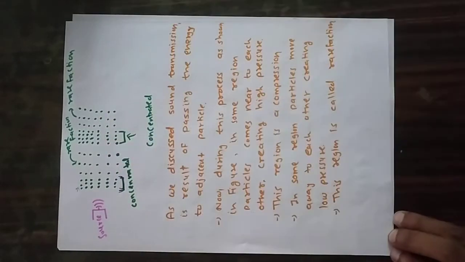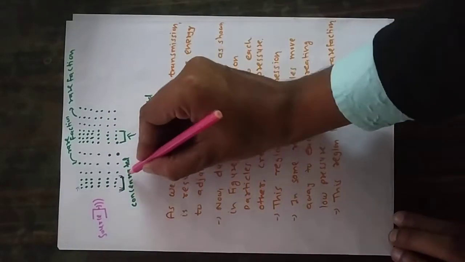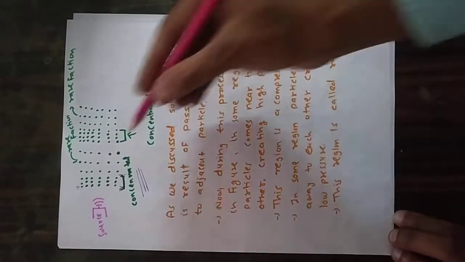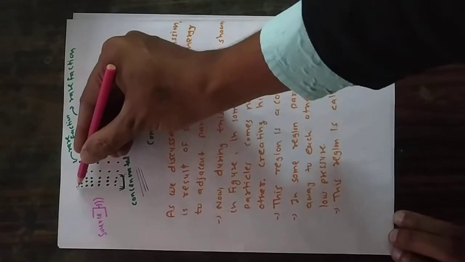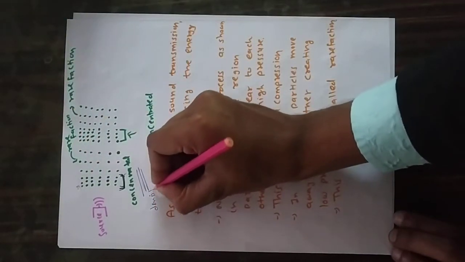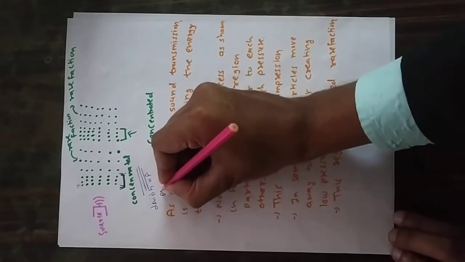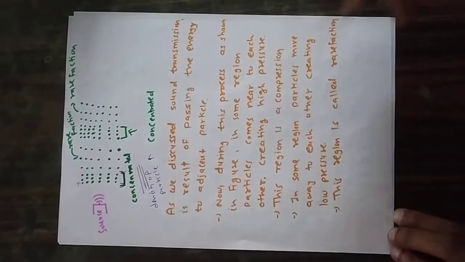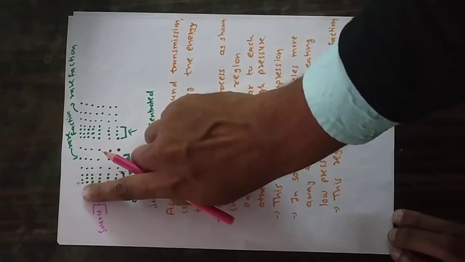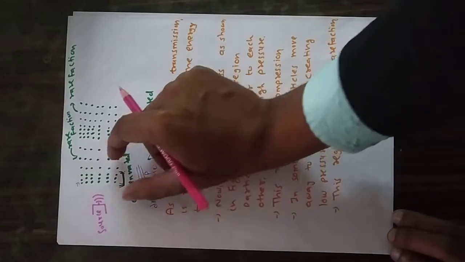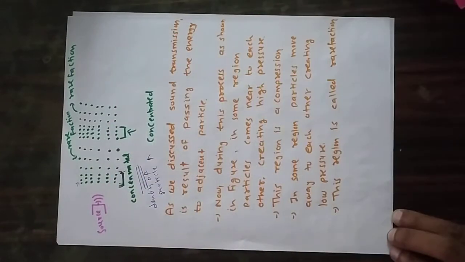is filled with particles. So it is a concentrated region. The density of particles in this region is high. Why? Because molecules are going to pass the energy, so they come near to each other.